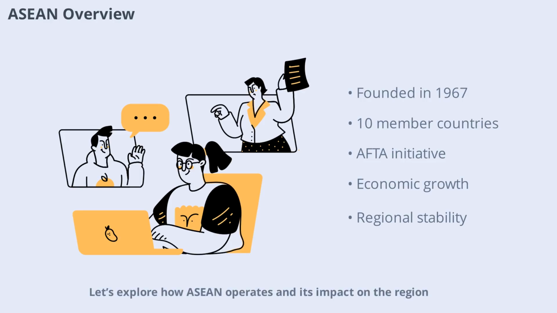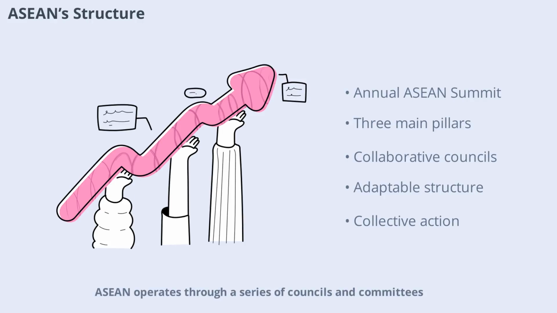Let's explore how ASEAN operates and its impact on the region. ASEAN operates through a series of councils and committees, each focusing on different aspects of cooperation. The ASEAN Summit, held annually, brings leaders together to set priorities and review progress. Economic, political, and socio-cultural pillars guide the organization's activities. Member countries collaborate on trade, investment, security, and environmental issues. This structure allows ASEAN to address challenges collectively and adapt to changing circumstances.